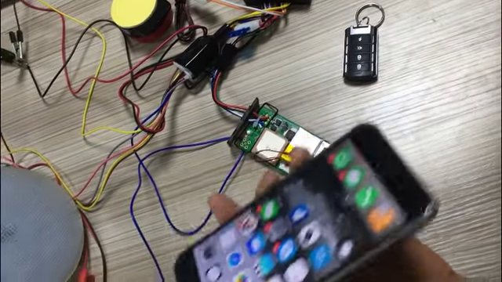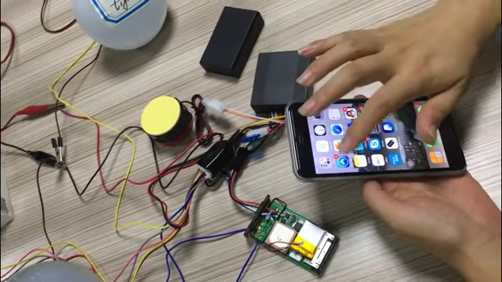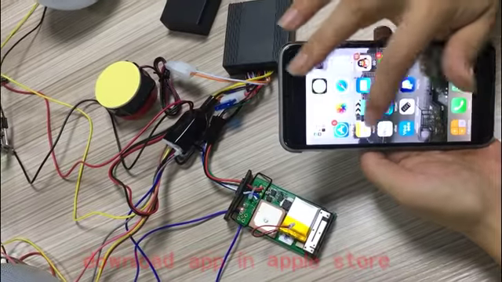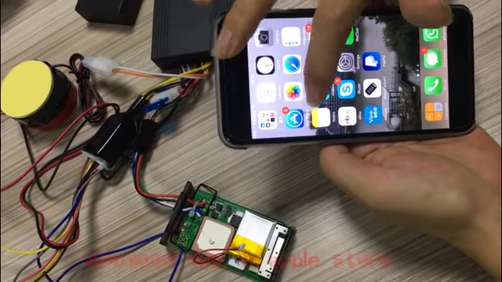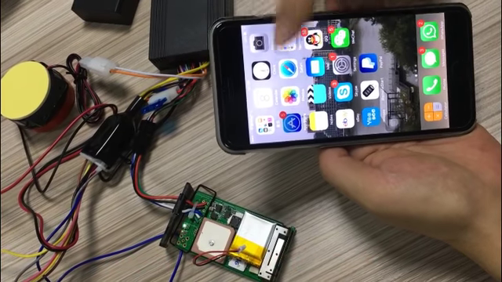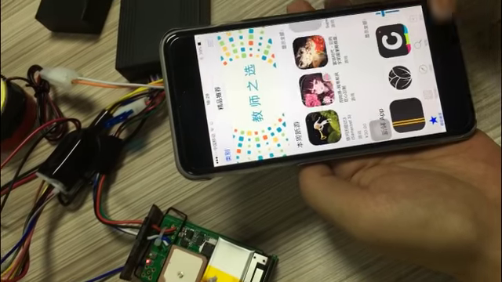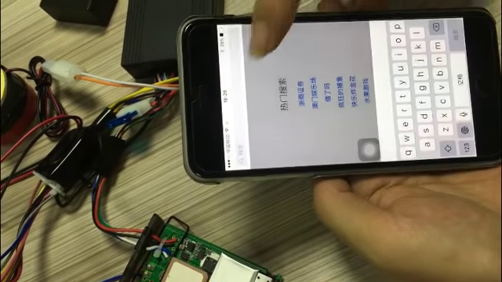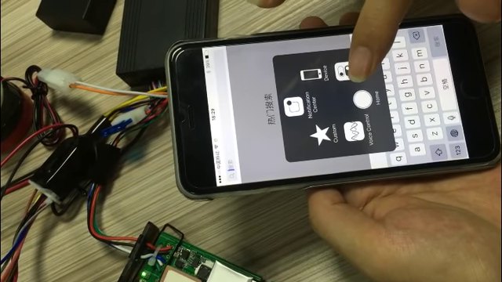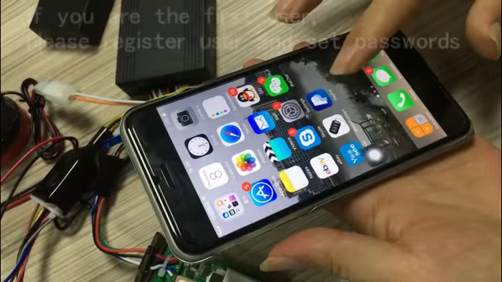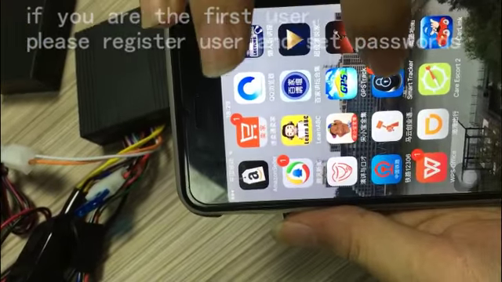In this video, I will tell you how to set up the app. Firstly, download the app from the App Store. This is an iPhone 6s model. Okay, App Store, download here. Search for this. Now I have downloaded it, so I ignore this step. I have downloaded this app.